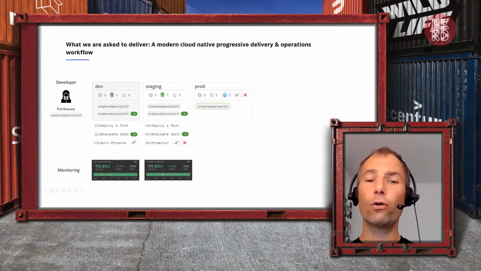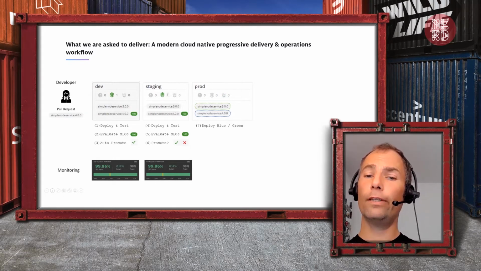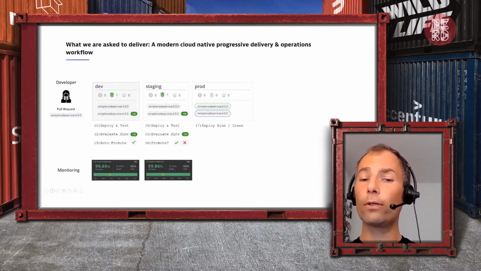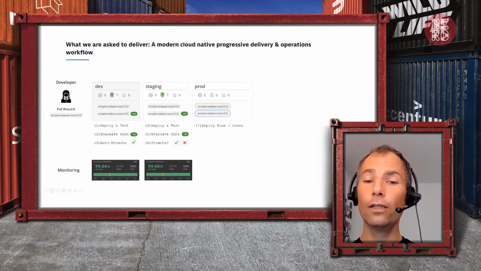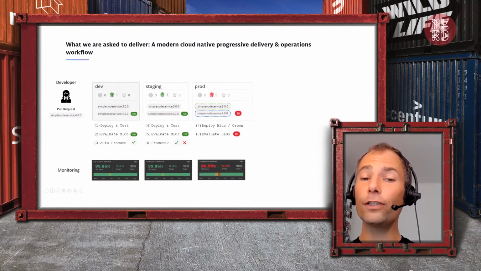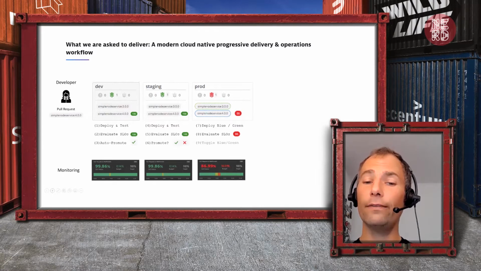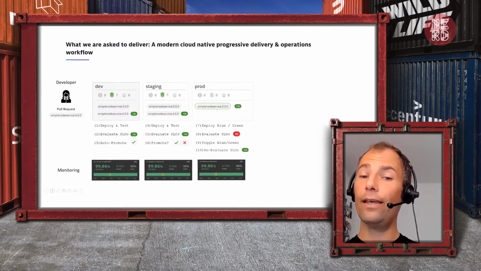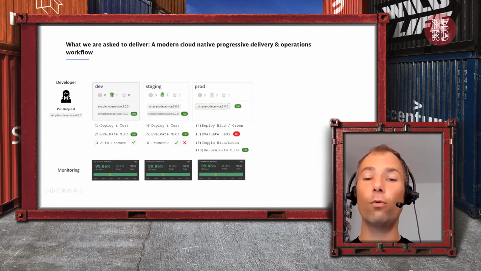If you are a release manager or whoever is responsible for production, you can say, I want to pull this into production. Now, if you do this, you probably also want to leverage progressive delivery models like blue-green or canaries. So the pipeline should support it. Let's say doing a blue-green deployment, but then very importantly, evaluate again if the new version is actually good enough in production as well with real traffic. So it's important to evaluate your SLOs again. And if they fail, then the pipeline should automatically toggle back to the previous state. However, also making sure if you toggle back, that you're actually back in a healthy state. So it's very important that the pipelines always reevaluate.